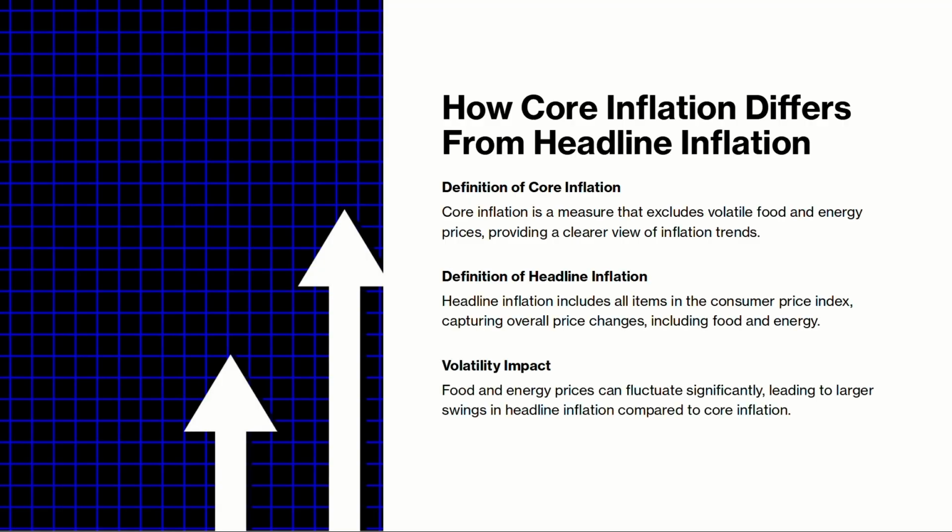How core inflation differs from headline inflation. Core inflation is a measure that excludes volatile food and energy prices, providing a clearer view of inflation trends. Headline inflation includes all items in the consumer price index, capturing overall price changes, including food and energy. Food and energy prices can fluctuate significantly, leading to larger swings in headline inflation compared to core inflation.